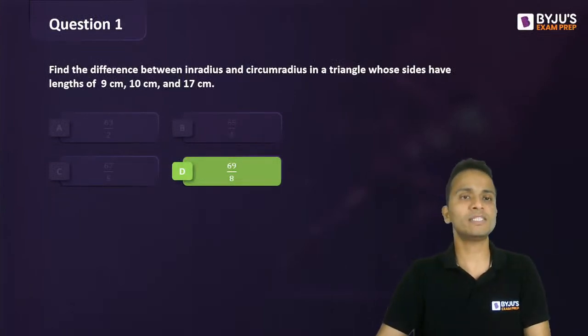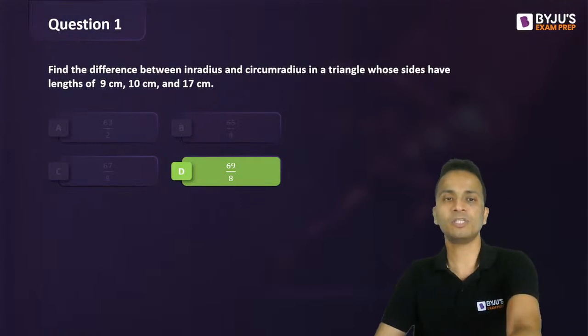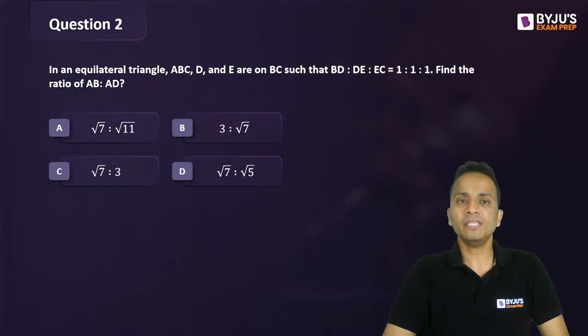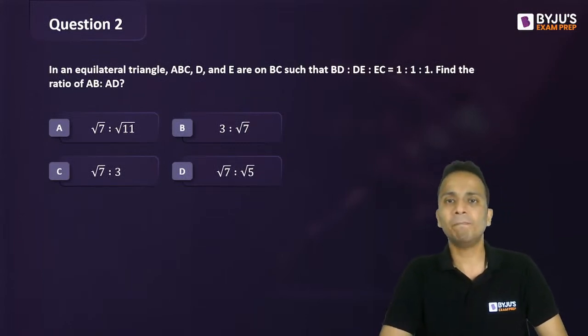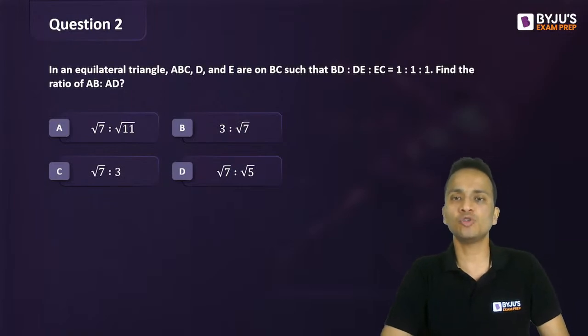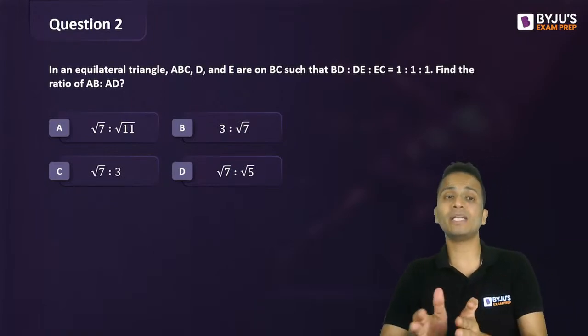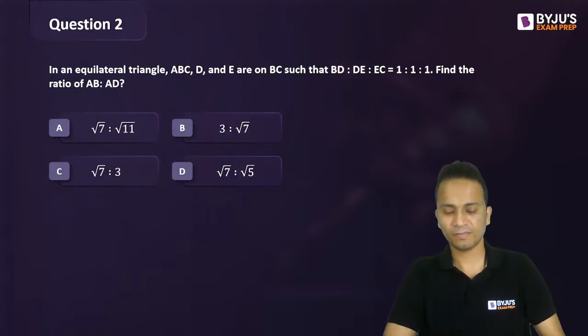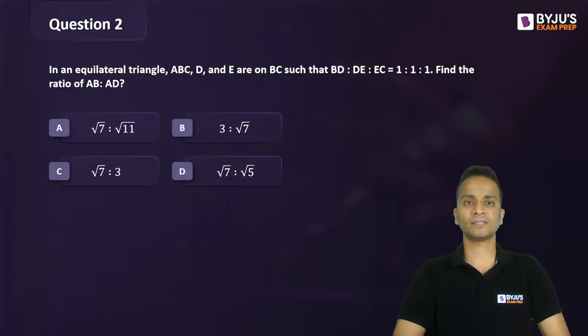Let's move on to the second question. All of you, focus now. Second question. In an equilateral triangle ABC, D and E are on BC such that BD is to DE is to EC is 1 is to 1 is to 1. Find the ratio of AB and AD. A good question this one is.